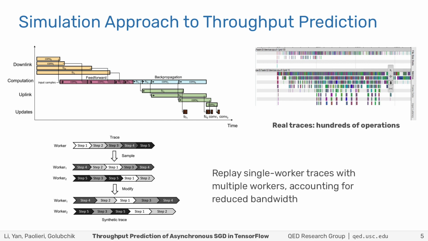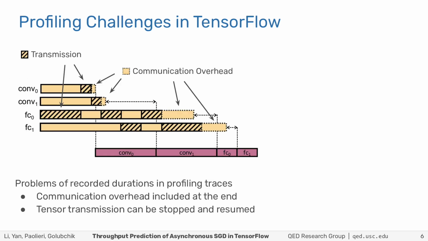Then we record in a single worker configuration a trace of start and end times for these operations over many training steps. To predict throughput with multiple workers, we use this recorded trace to sample steps for each worker. Of course, now workers are sharing the network, so the duration of concurrent data transmissions is extended to account for the reduced bandwidth, and as a consequence, dependent operations can be delayed. But there are some challenges in doing this.